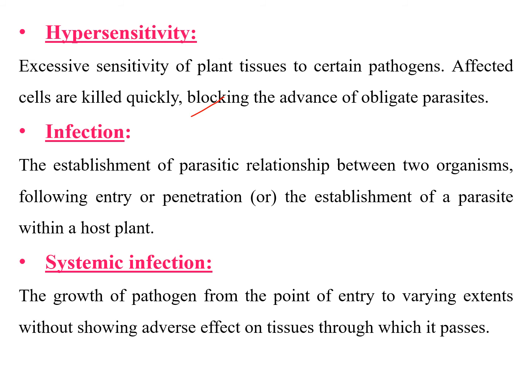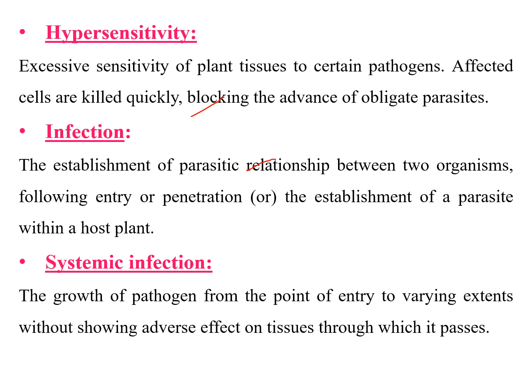Then coming to the term infection. Infection means establishment of a parasitic relationship between two organisms. Here two organisms means the pathogen and the host system. After entry or penetration of the pathogen, the establishment of a parasite within the host system is the infection. The infection process means that after penetration, the pathogen will establish a close relationship with the host plant to obtain nutrients from the host system. That is the process we call infection.